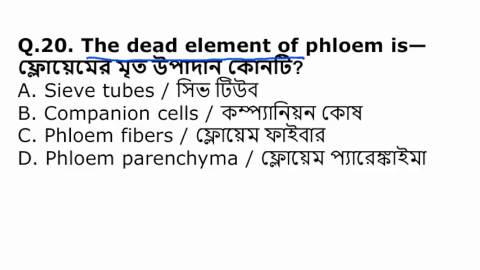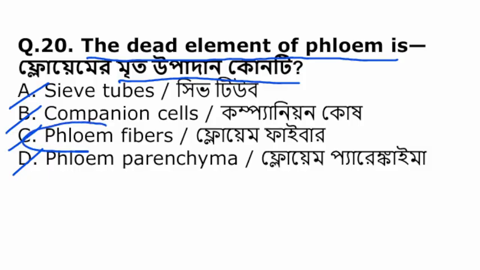The dead element of phloem is. Phloem এর মধ্যে মৃত উপাদান কোনটা? Sieve tube, companion cells, phloem fibers, phloem parenchyma. The phloem fibers are dead tissue in phloem.